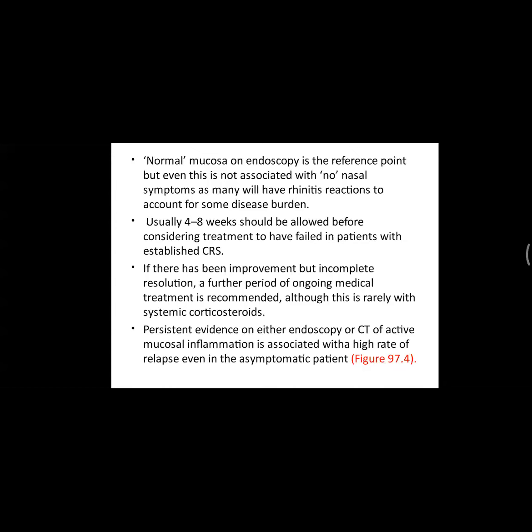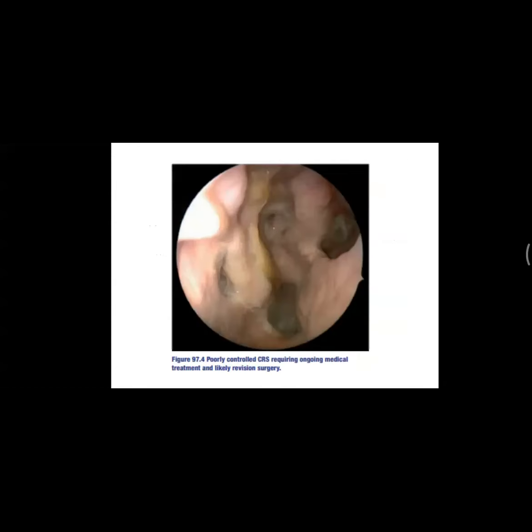The figure showing poorly controlled CRS requiring ongoing medical treatment and likely revision surgery. As you have already seen in the previous discussion, chronic rhinosinusitis is a surgical disease, which has to be given importance for surgery, and then you have to manage it medically also. So for the surgical disease, you have to do a middle meatal antrostomy and all those endoscopic sinus surgery related steps, and then you have to go for medical management also. Next.